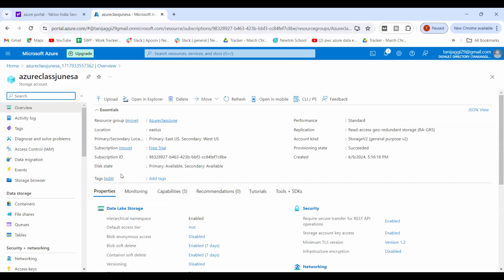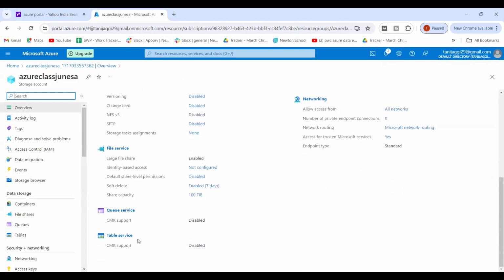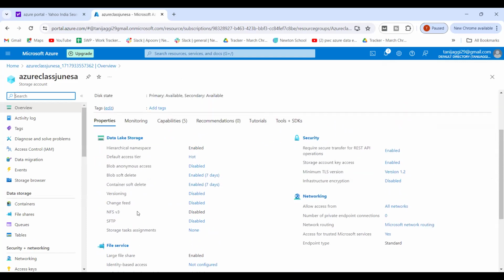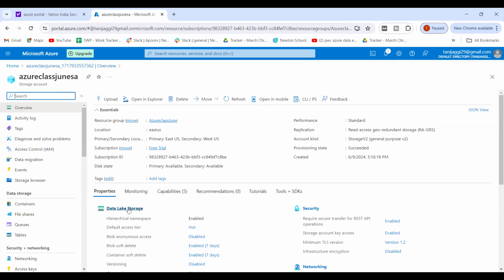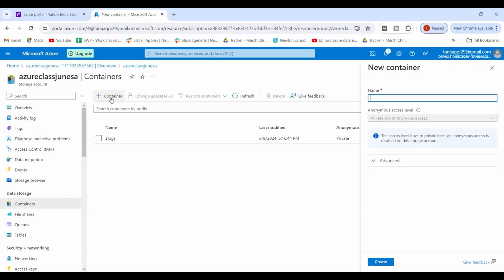So now this is created. Now you can see data lake storage, file services, queue services, and table services. I'm going to explain these also in brief, don't worry. Right now I'm going to take you through data lake storage. Firstly, you have to create a container. Can you see this? It says container. So I'll create the container.